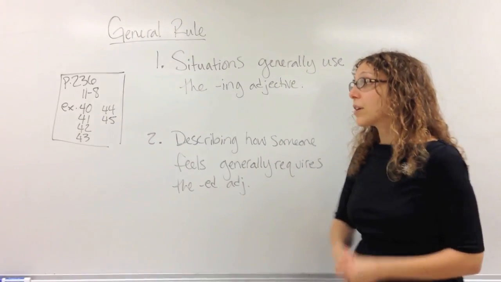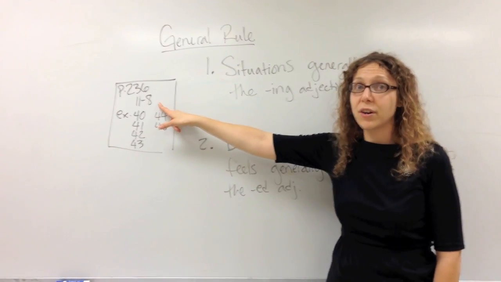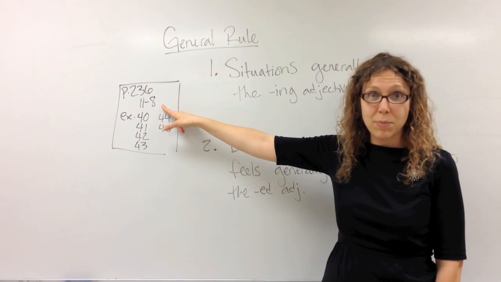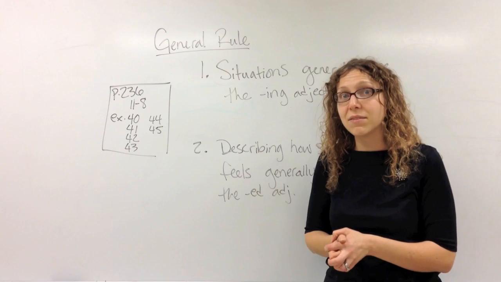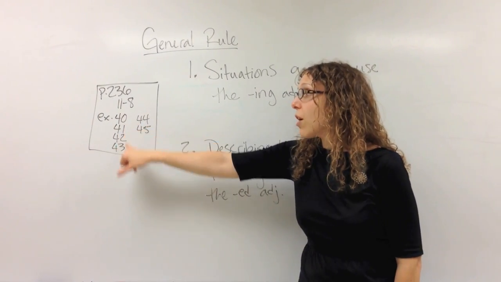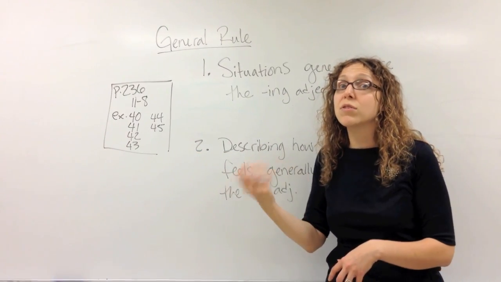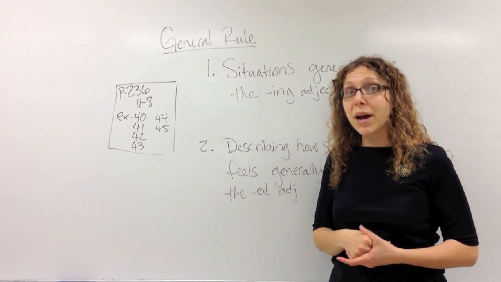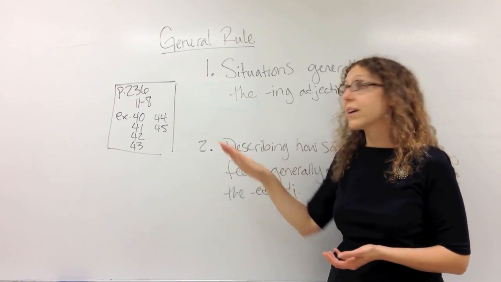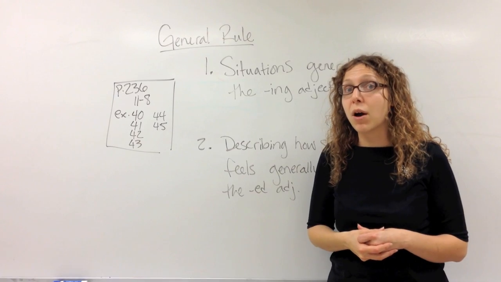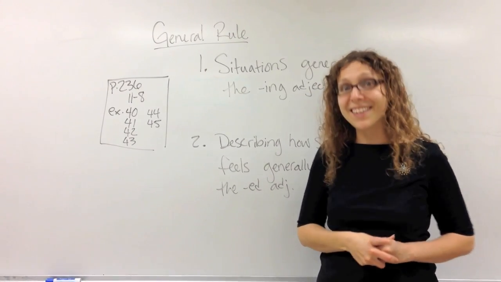All right, in your book, you can check out page 236, and there are some exercises there after the chart. Chart 11.8 has some great examples in it, talking about who is acting and who is not acting, so that you can see the passive and active. Exercise 40 all the way through 45 focus on using participle adjectives and choosing whether you use the ing or the ed. In the back of your book, use the answer key to check yourself and see where you get confused. Then you can go back to chart 11.8 to try to figure out what you got wrong in a situation. If you have any questions, please ask me during class time. Thanks.